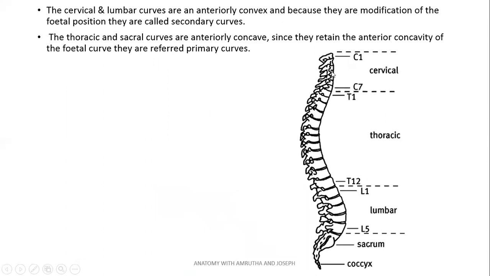So as I said before, cervical and the lumbar curvatures are convex anteriorly, and since they develop later in life, we call them secondary. Whereas thoracic and the sacral curvatures are present from the fetal life, so they are called primary curves.